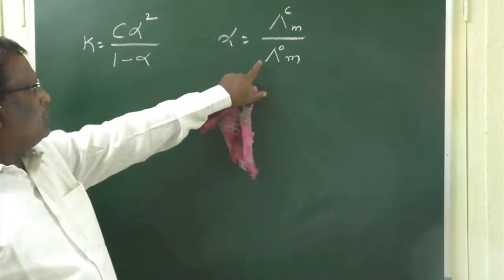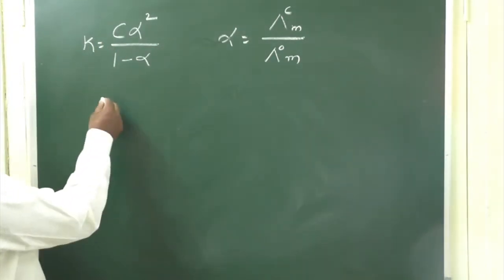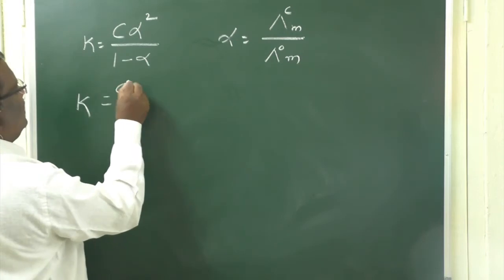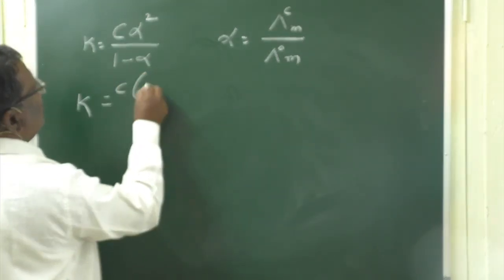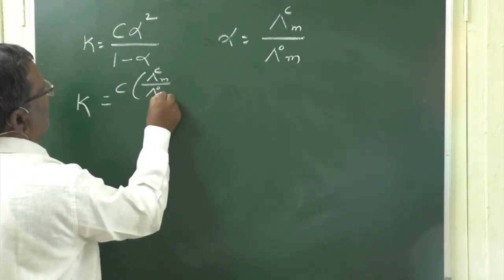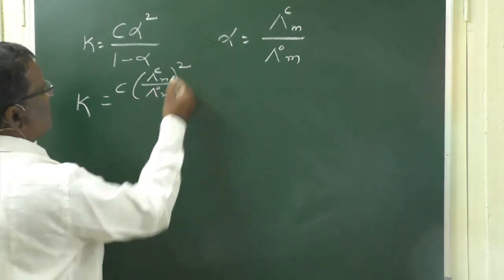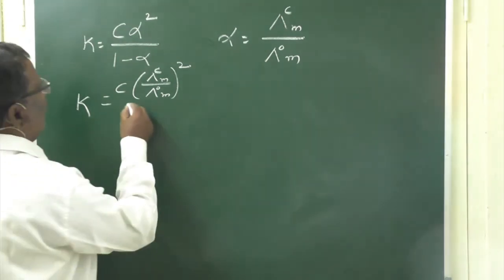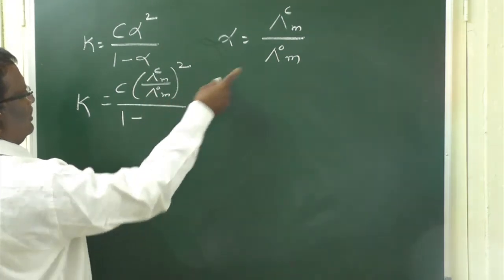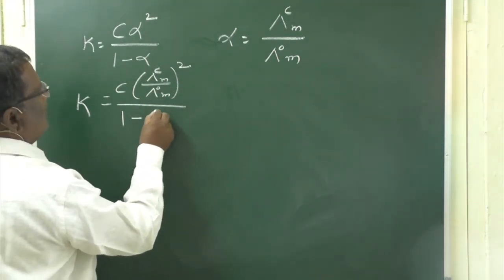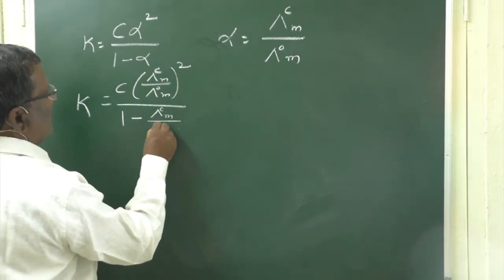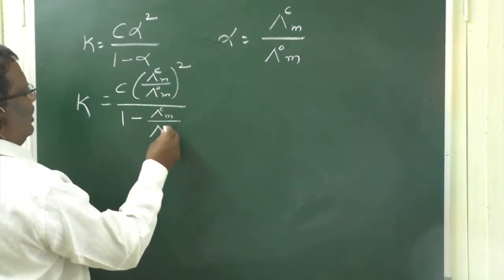Now if you substitute the alpha value in this expression, you will get K is equal to C into (lambda Cm by lambda naught m) whole square by 1 minus lambda Cm by lambda naught m.